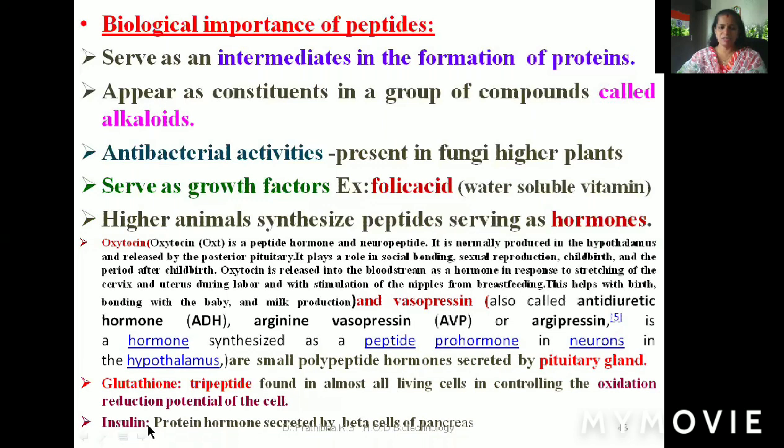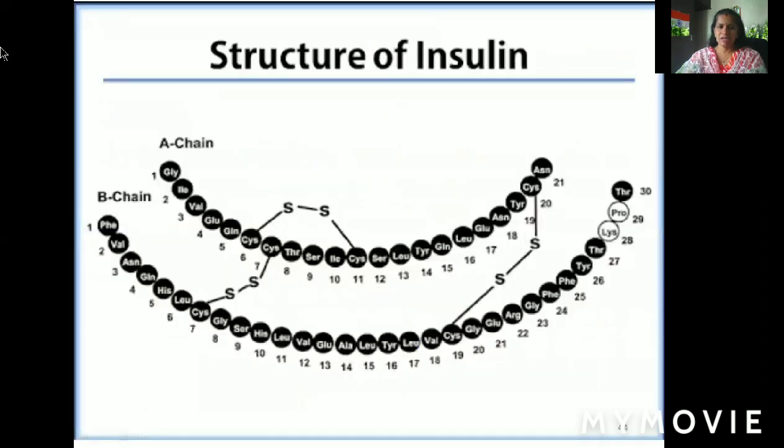And next is insulin, which is a protein hormone secreted by beta cells of the pancreas. Here you can see the structure of insulin. In the structure of insulin, we can see two chains. One is the A chain, the other one is the B chain. In the A chain, you could see the presence of 21 amino acids. In the B chain, you can see the presence of 30 amino acids. These two chains are held together by the disulfide bond. You can see here the disulfide bond.